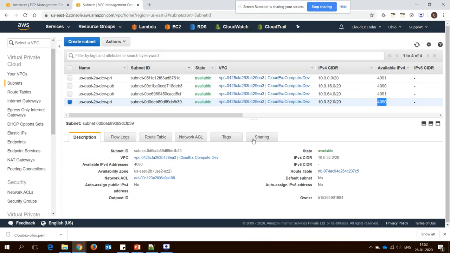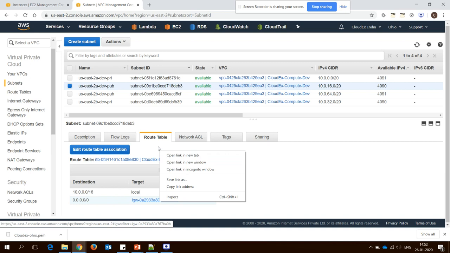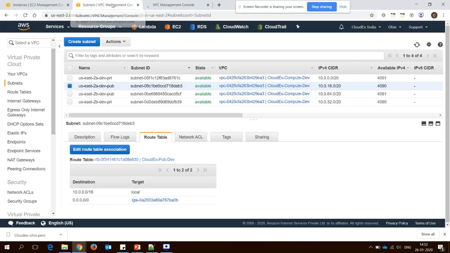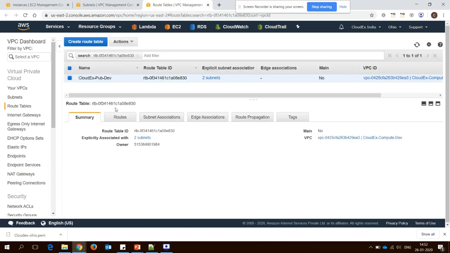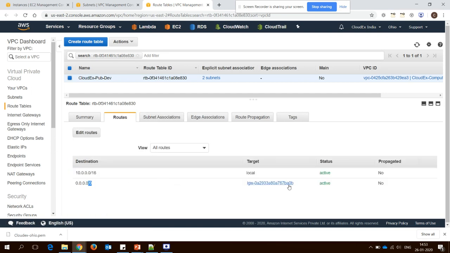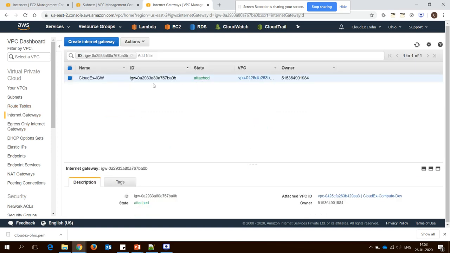Here I have created 4 subnets. The first 2 subnets are part of this route table, which I have created here. Let me open this one. As I said, in this route table I have added 2 subnets, and these 2 subnets are public subnets. This route table is pointing to the IGW, the Internet Gateway, which is attached to the VPC. I already created this.